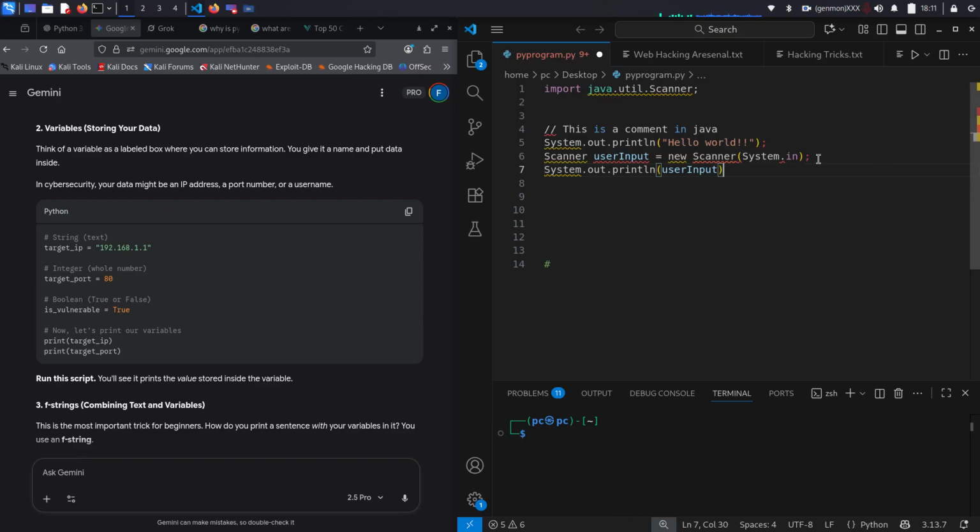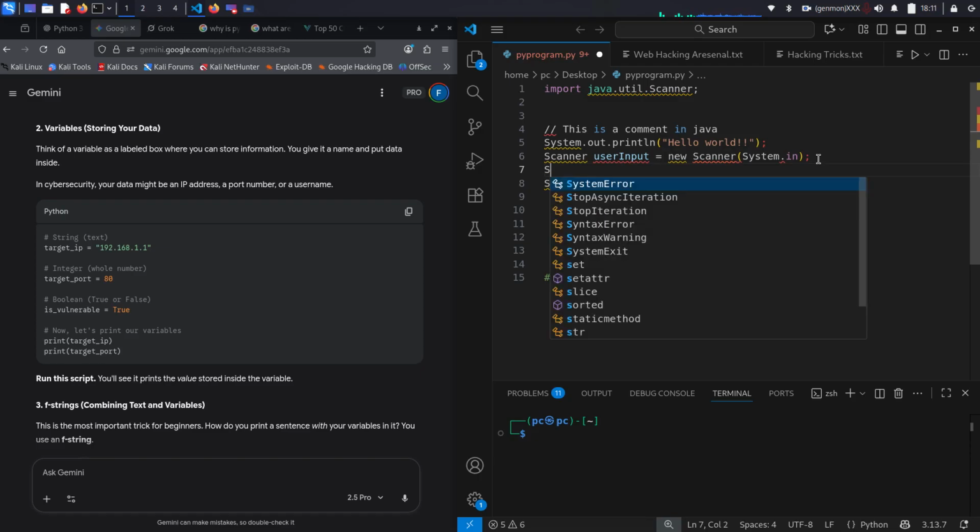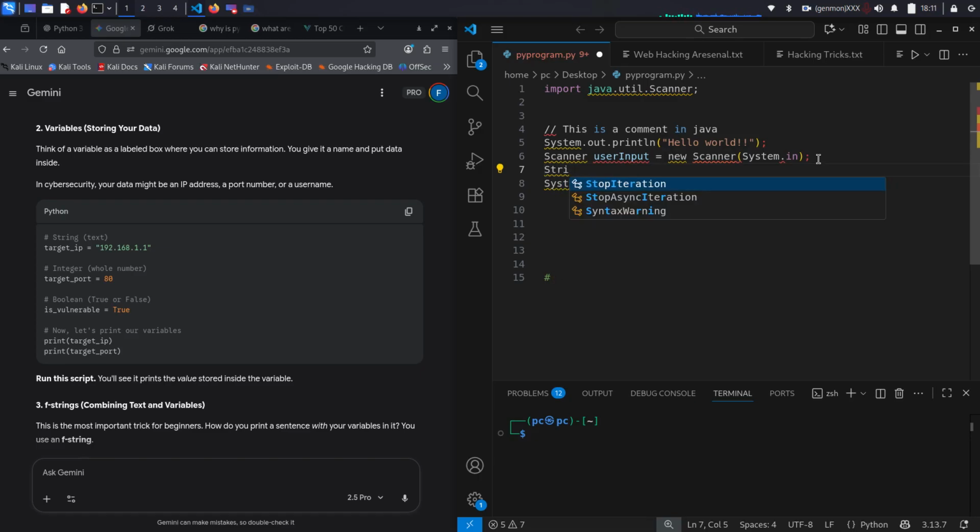Or you know what? If I'm not mistaken, this is what it is. I believe it's String, and then name, and then we do this, user input dot... Is it dot? But anyway, you get my drift, right?